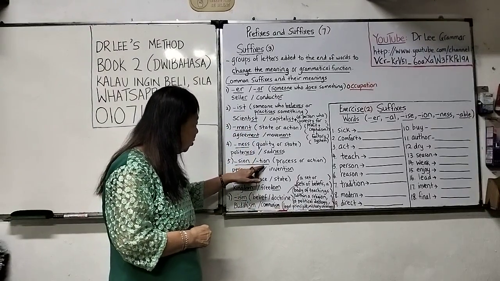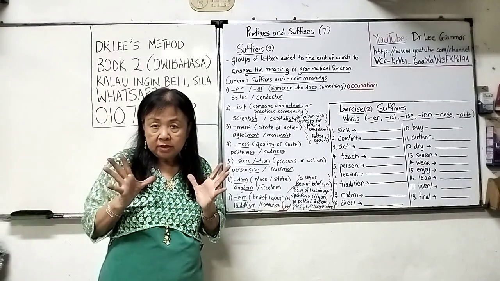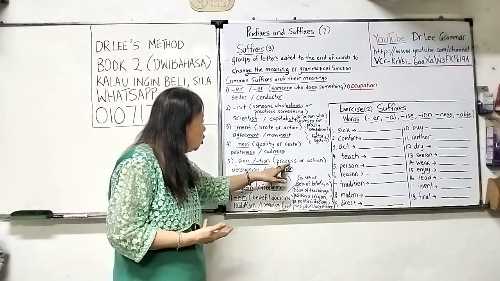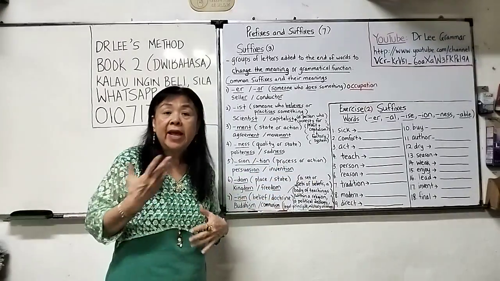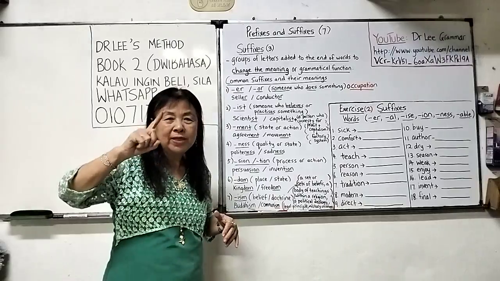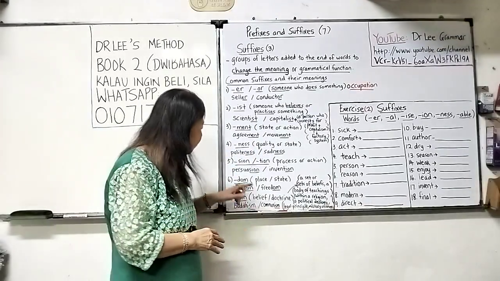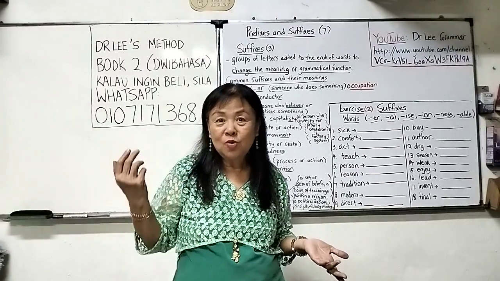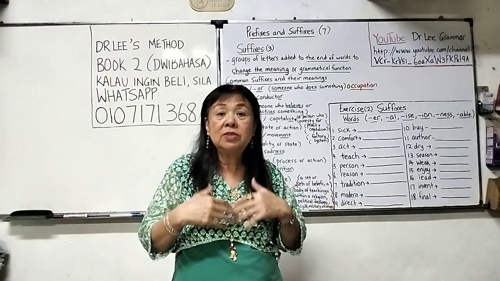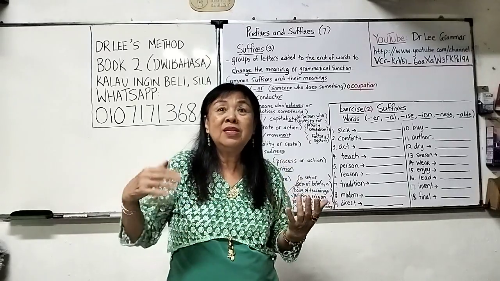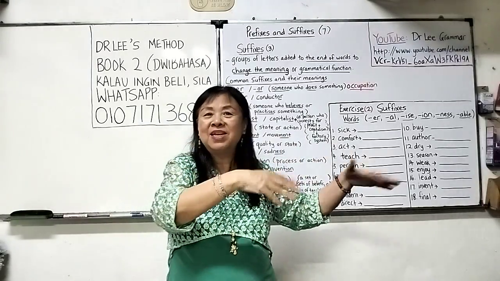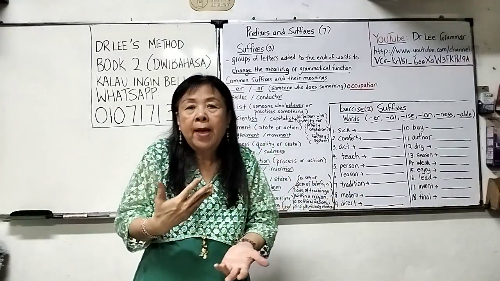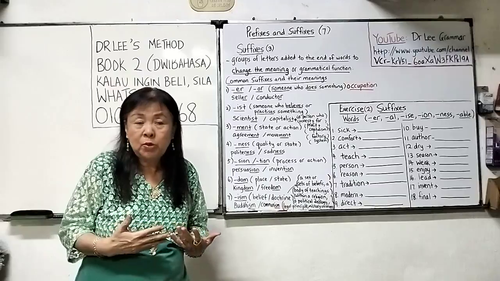S-I-O-N, shun or T-I-O-N, shun. Why do we use this? Why do we add these two suffixes? Because we want to show a process or an action. Process is not one time, but perhaps a continuous action. For example, persuasion. Now, persuasion does not happen once or twice. It could be many times, like a person wants to sell something to you. That person will need a process of persuading you many times. So it goes on and on and on. So it's like a process. Okay, persuade you. Persuasion is from the word persuade.